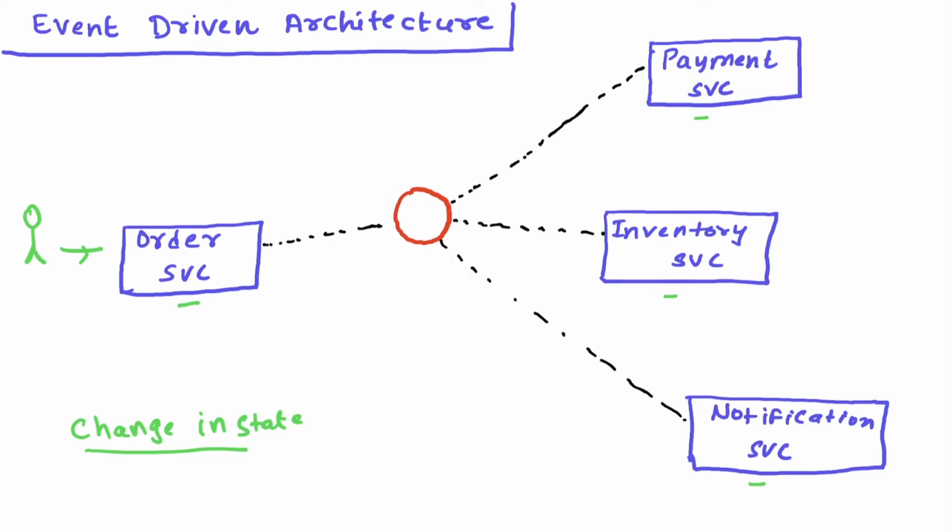So this is a significant change in state, and this is called an event. In event-driven architecture, your order service will send an event to an event channel. So let's say this is an event channel.